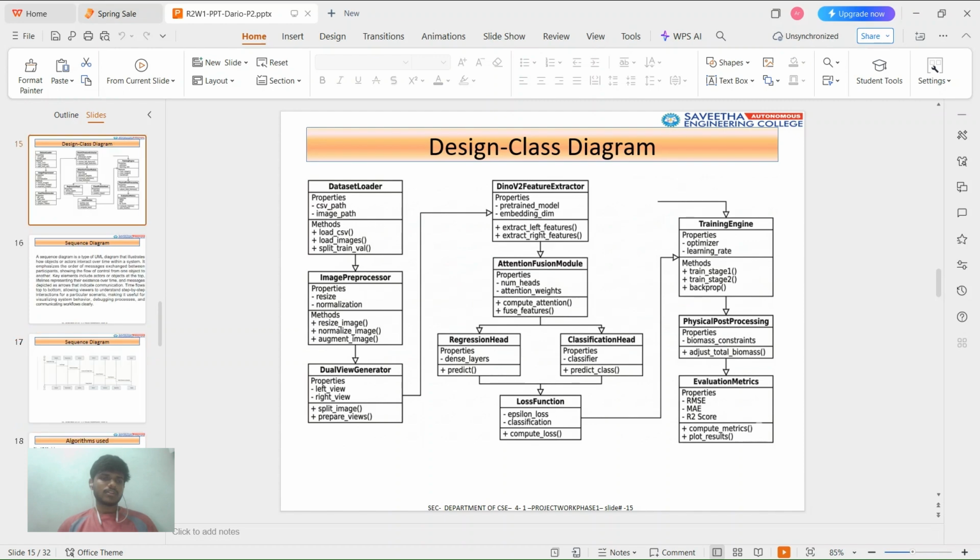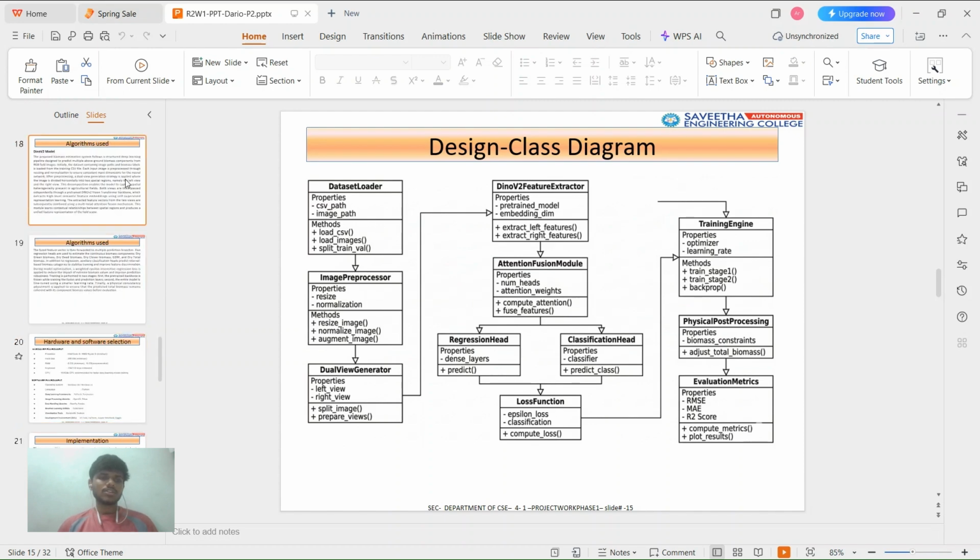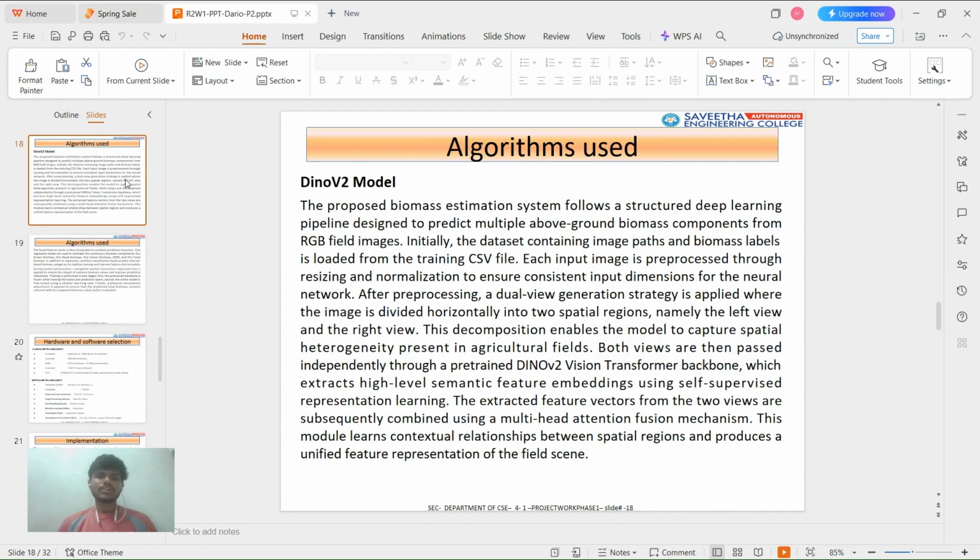Okay, then the algorithm. The proposed biomass estimation system follows a structured deep learning pipeline designed to predict multiple biomass components from RGB images. Initially, the data set containing image paths and the biomass labels is loaded for the training phase. Both views, that is left and right views, are passed into the DINOv2 vision transformer backbone, which extracts high-level semantic feature embeddings using self-supervised representation learning.